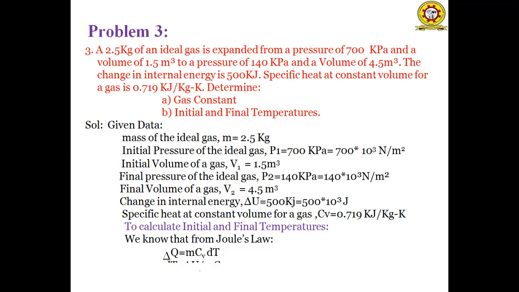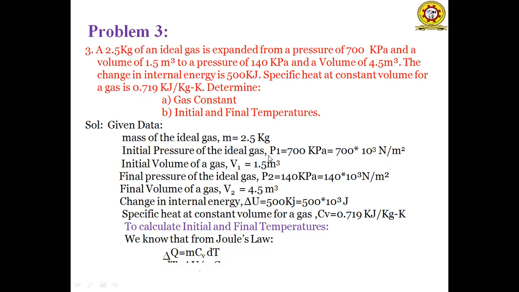In the problem description, the mass of an ideal gas m is equal to 2.5 kgs. Initial pressure of an ideal gas is 700 kilopascals. So we have to convert kilopascals in terms of Newton per meter square. Kilo represents 1000, so 700 into 1000. 1 Pascal is equal to 1 Newton per meter square. So 700 into 10 cube Newton per meter square. Initial volume of the gas V1 is equal to 1.5 meter cube.